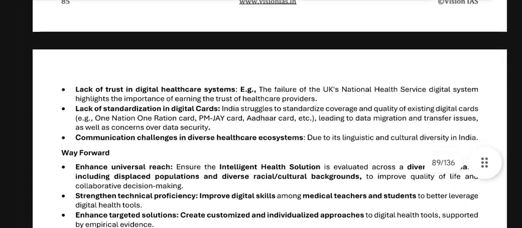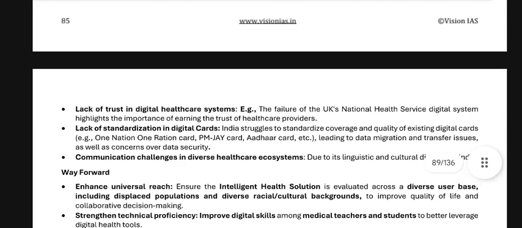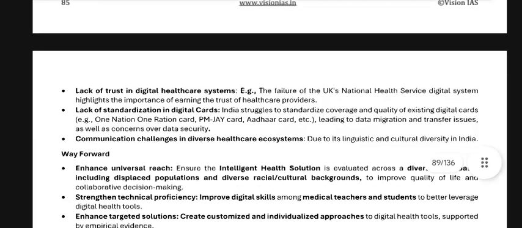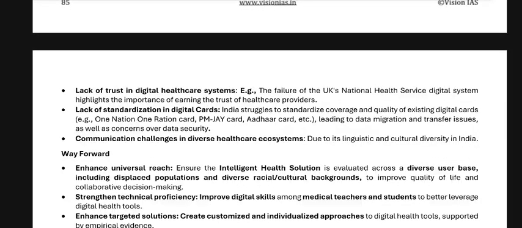Next, we have the lack of trust in the digital healthcare system. For example, the failure of the UK's National Health Service digital ecosystem highlights the importance of earning the trust of healthcare providers. Lack of standardization in digital cards: India struggles to standardize coverage and quality of existing digital cards, for example One Nation One Ration Card, PMJAY card, Aadhaar card, etc., leading to data migration and transfer issues as well as concerns over data security. Communication challenges in a diverse healthcare ecosystem due to linguistic and cultural diversity in India.